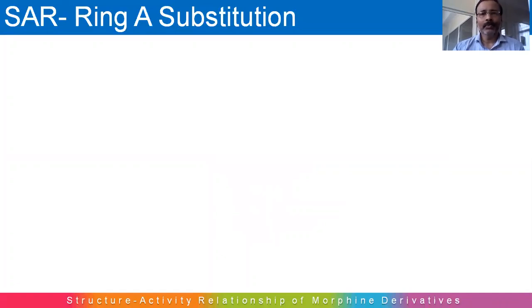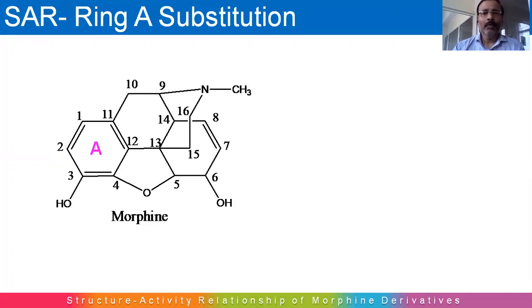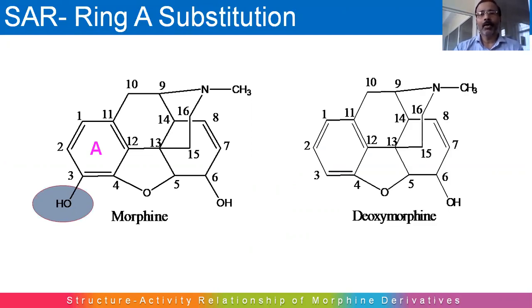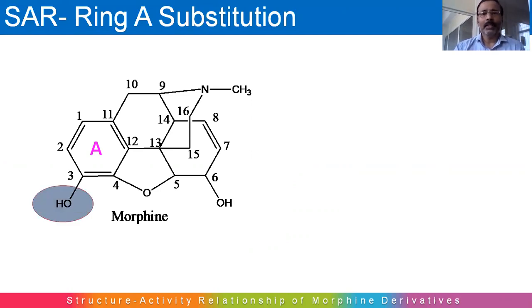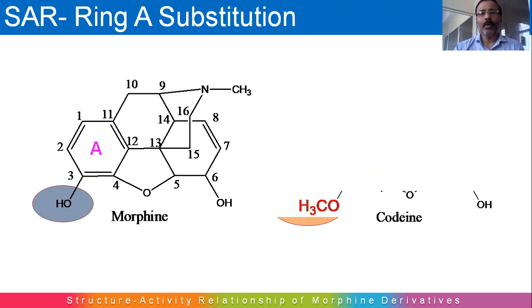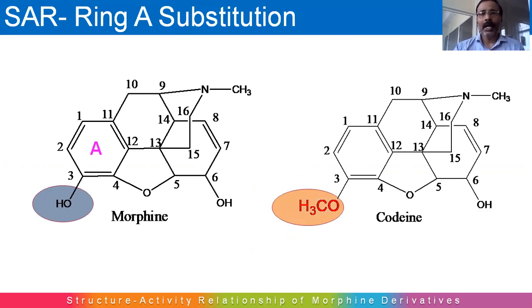Ring A substitution. This is the general structure of morphine. We are focusing on the C3 hydroxy group. Removal of the C3 hydroxy group gives a compound called 3-deoxymorphine. This compound has 10 times less activity compared to morphine. Again, when we replace this C3 hydroxyl group by etherification, we get a compound called codeine. This codeine has very little analgesic activity compared with morphine.